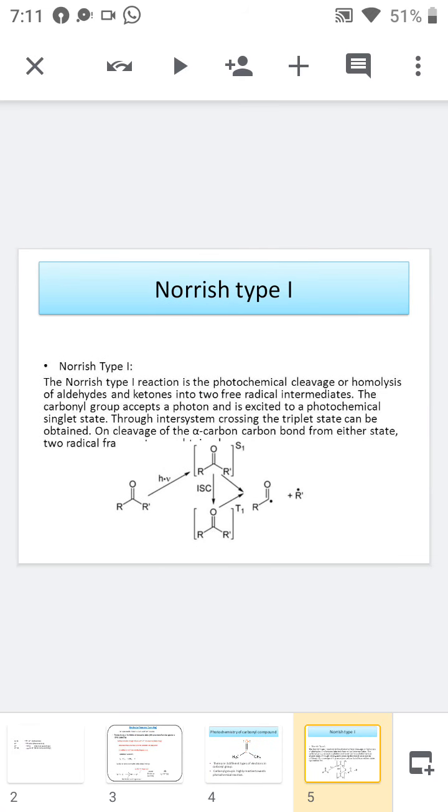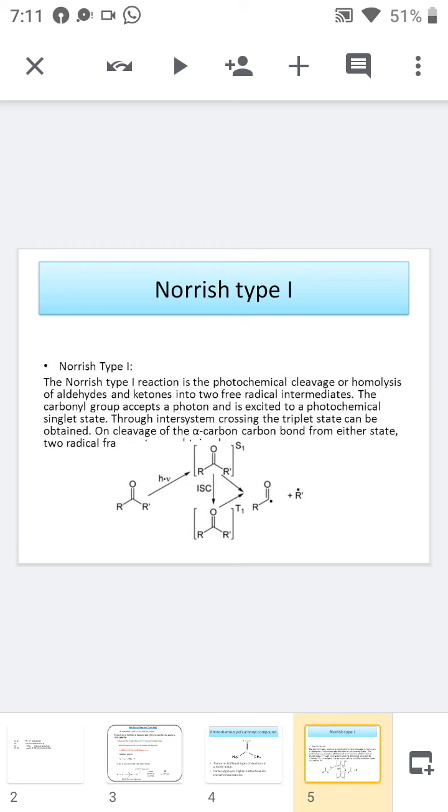Now we are discussing the first photochemical reaction of the carbonyl group. It is very important, Norrish type 1. Norrish type 1 is a photochemical reaction in which there is a homolytic cleavage of an aldehyde or ketone into two free radical intermediates, and the carbonyl group is excited to the photochemical singlet state, and through intersystem crossing the triplet state can be obtained.